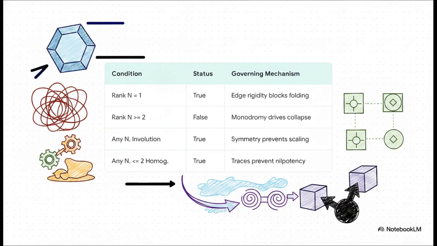As long as you've got Newton polygon edge rigidity, or maybe strict orthogonal symmetry, the famous Dixmier conjecture completely survives. But notice what happens if you have an unconstrained rank n ≥ 2. Yeah, it completely fails. The Alpöge lift just effortlessly bypasses those rigid boundaries using non-abelian monodromy, and that drives this absolutely catastrophic 3-to-1 operator collapse.